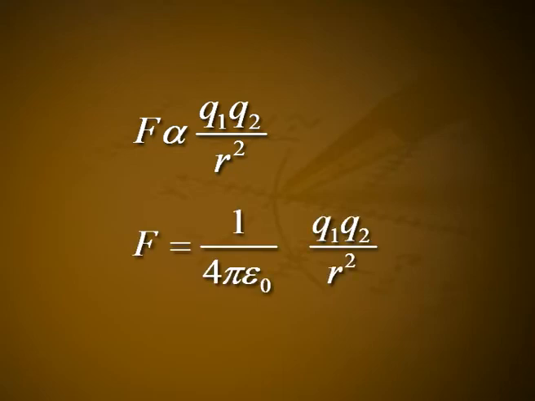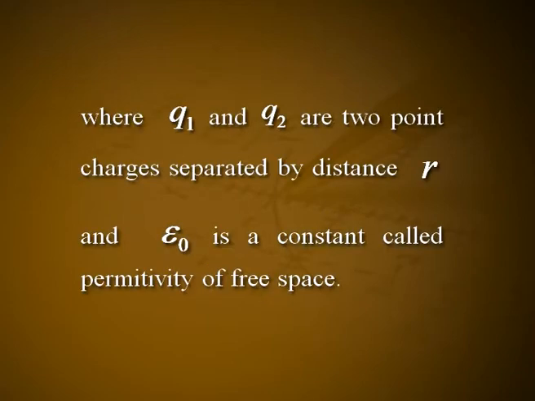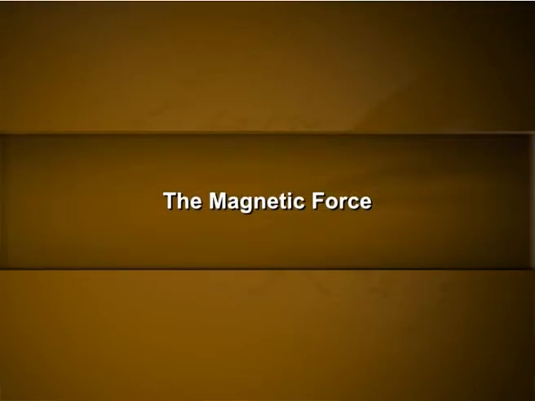That is, F is equal to 1 divided by 4 pi epsilon naught into Q1 Q2 divided by r square, where Q1 and Q2 are two point charges separated by distance r, and epsilon naught is a constant called permittivity of free space. The magnetic force. The forces experienced by the two magnetic poles are called magnetic force. Like poles repel, unlike poles attract. The magnetic force is due to charges in motion.